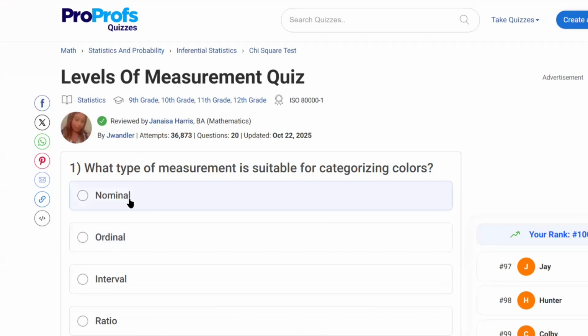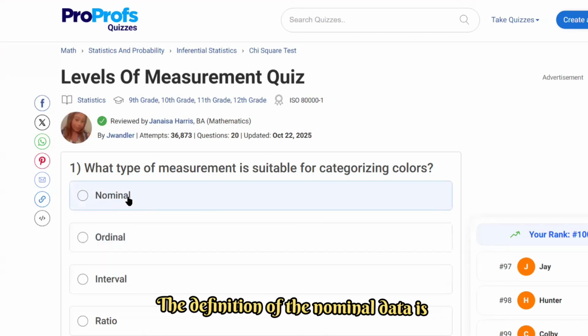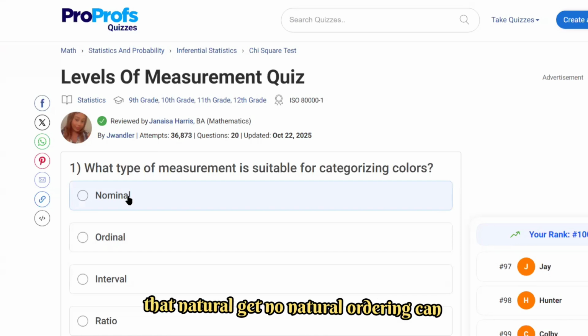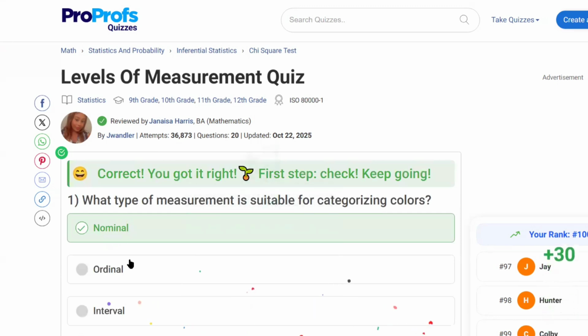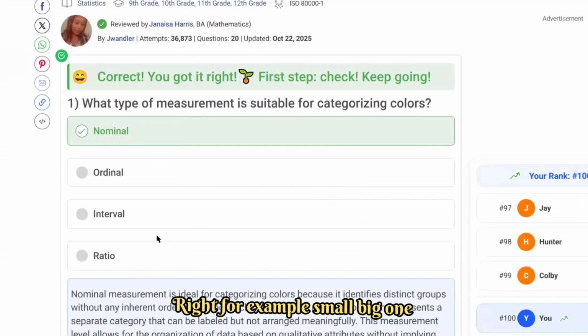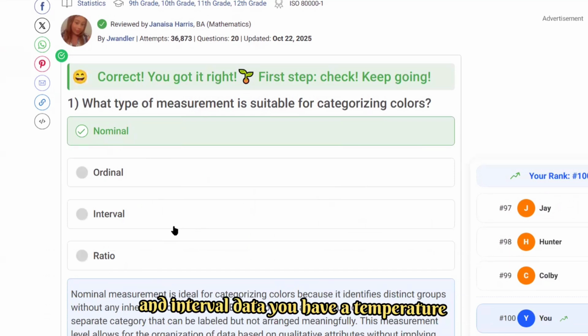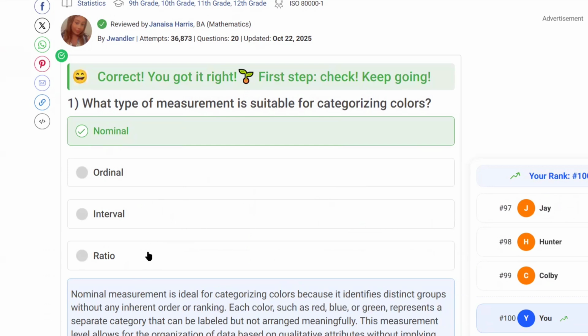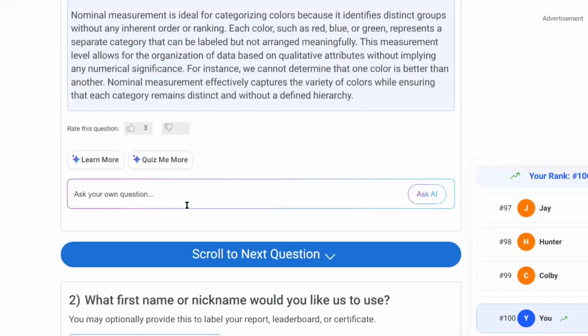When you say color, you have nominal data. The definition of nominal data is that no natural ordering can be done. Ordinal data is something you can order, for example small, big. For interval data, you have temperature, for example 0 to 100. Ratio, again, any measurement, you get the ratio as well.